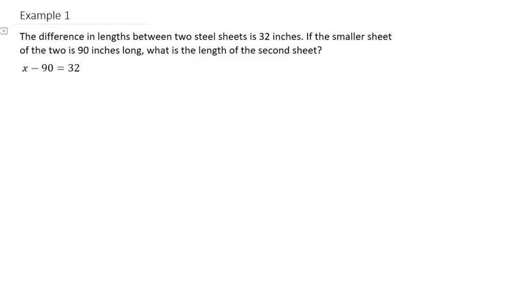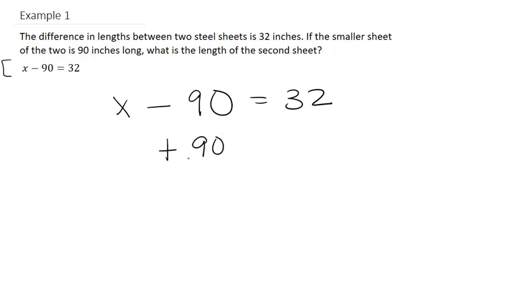Example 1. The difference in lengths between two steel sheets is 32 inches. If the smaller sheet of the two is 90 inches long, what is the length of the second sheet? So we're going to use the following here. So we have x minus 90 equals 32. So we need to find what x is. And the way we can do that, as we just covered, is with a negative term, we can just go ahead and do the opposite, and we're going to add.